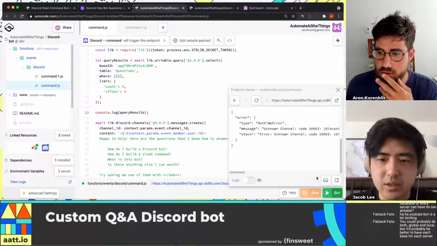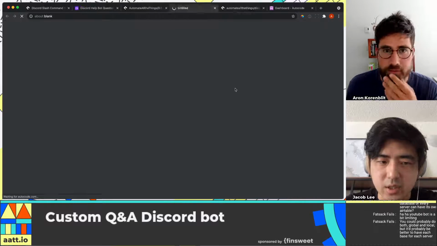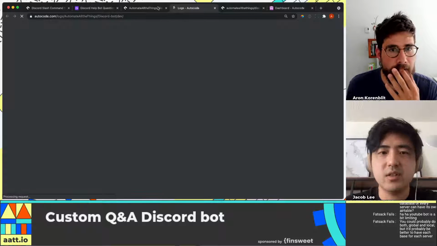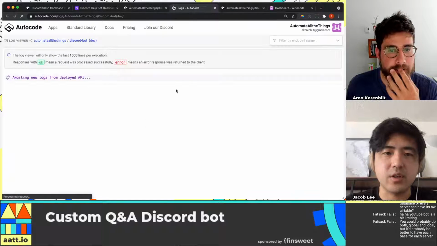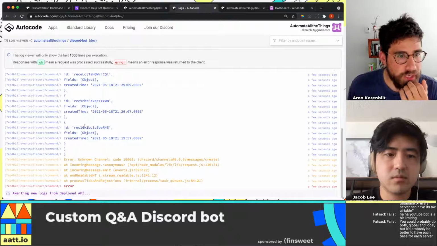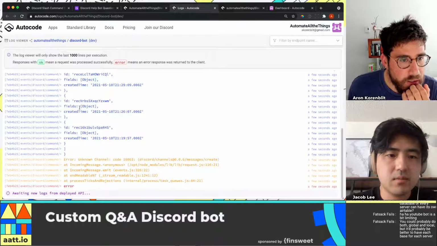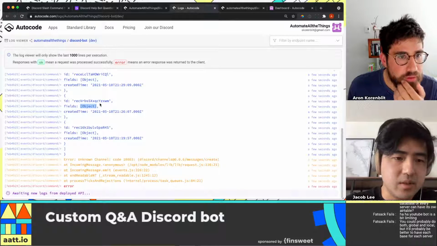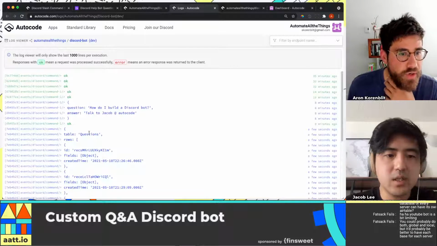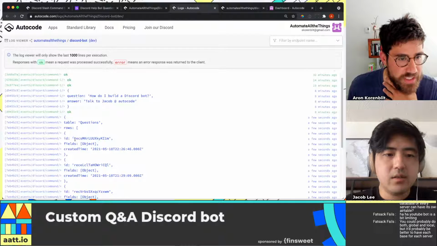So if you go to logs on the bottom, there's a toggle. Yeah, this is fine. It'll show up there. Okay, cool. Oh, it's not expanding. Yeah, scroll a bit. Okay, so it's got all the questions, right? It's got question, ID, fields.